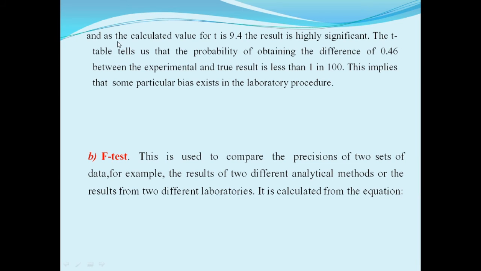The T tables tell us that the probability of obtaining the difference of 0.46 between the experimental and true result is less than 1 in 100. This implies that some particular bias exists in the laboratory procedure.